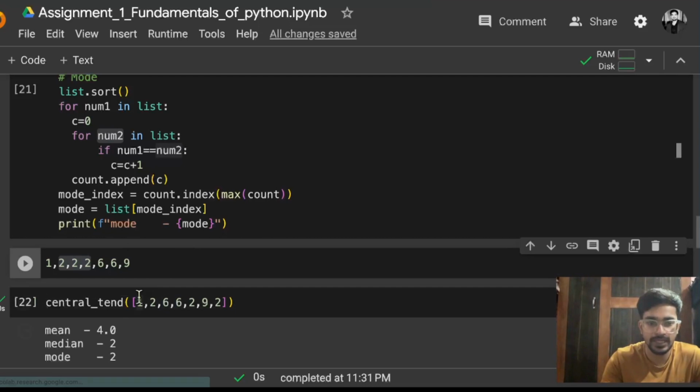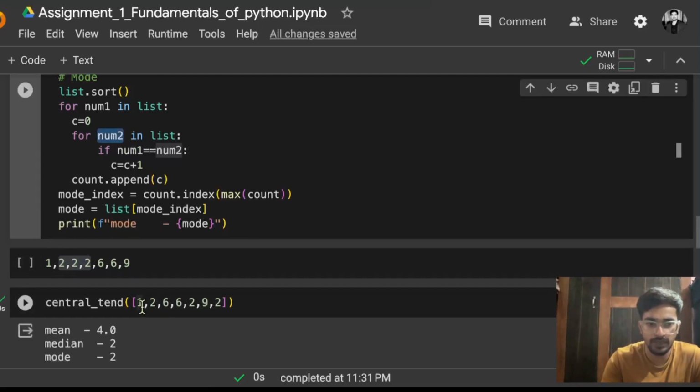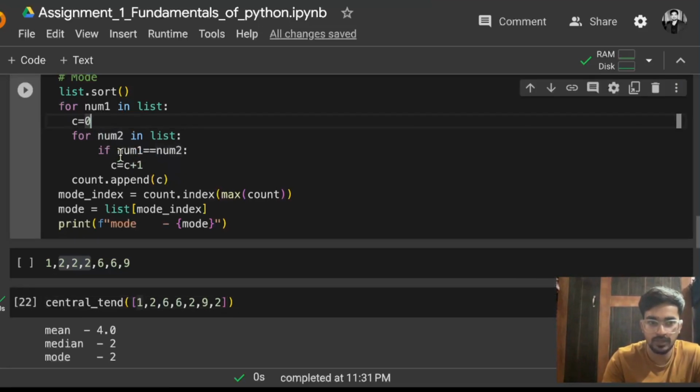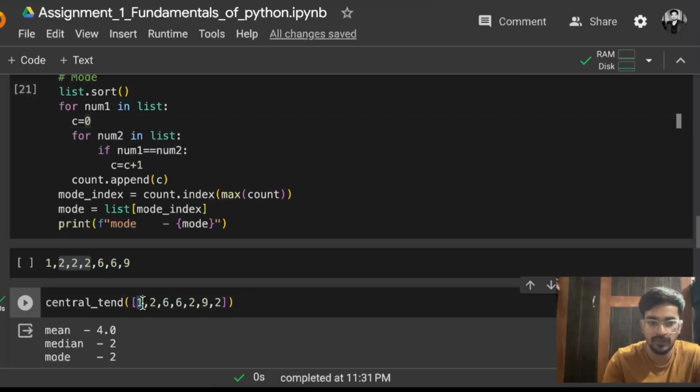So in the second loop, num2 will be what? Again 1. Now first of all it will check if num1 equals num2, then it will increase the count by 1. So first of all num1 equals num2 will be true. Num1 is 1 and num2 is 1, so this condition is true. So C will be incremented to 1. So the count of 1 will be 1.